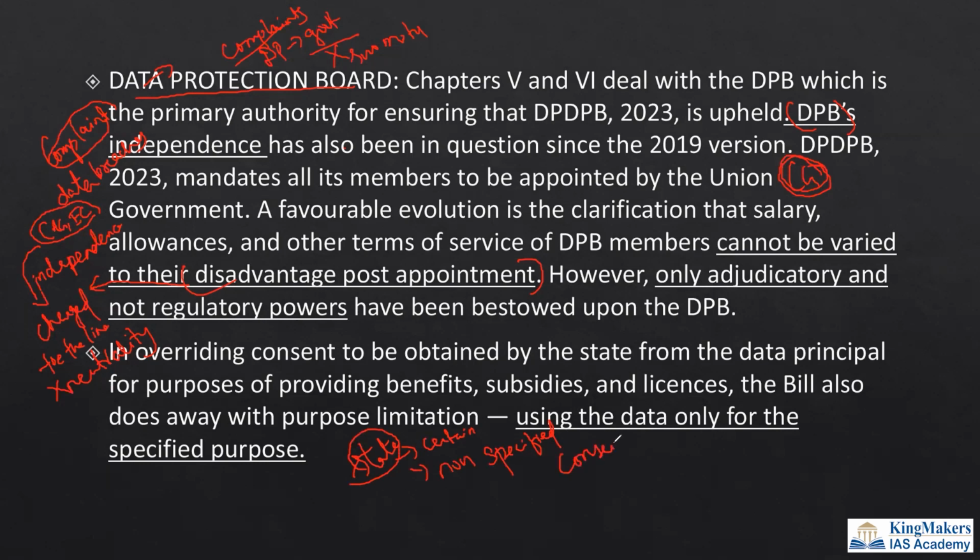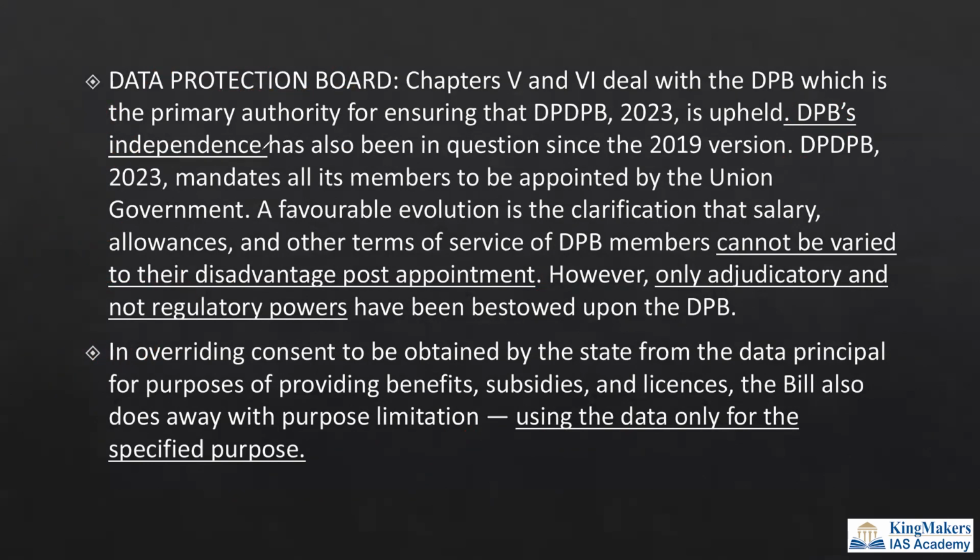So this is against this bill, but the state is having many exemptions, which it is using to override this particular protection. So the author is saying we don't have data protection, because the state is using your data for anything that it thinks. This is very much a problem in this particular bill, which the author is talking about.